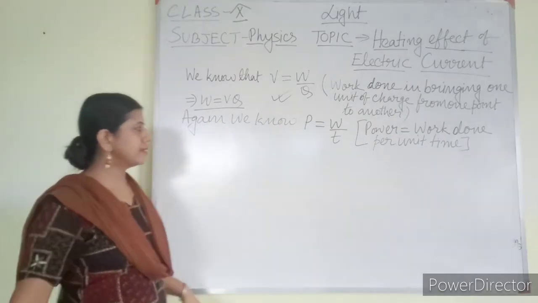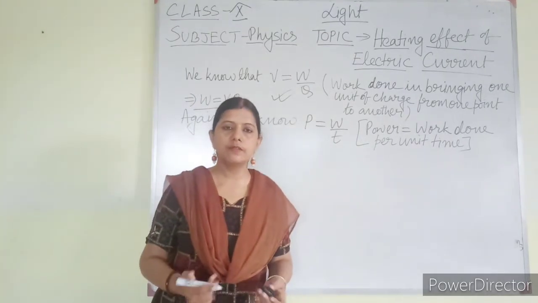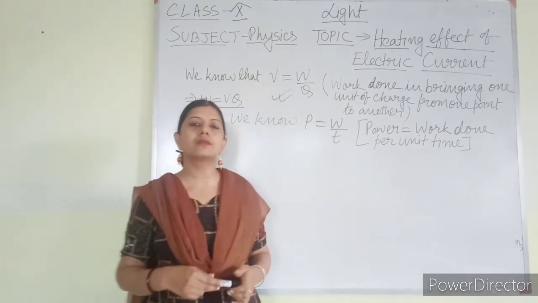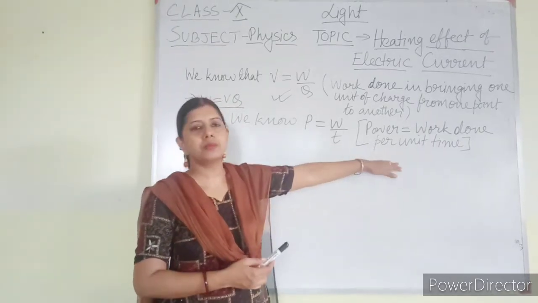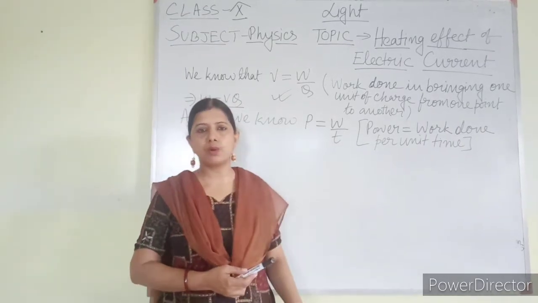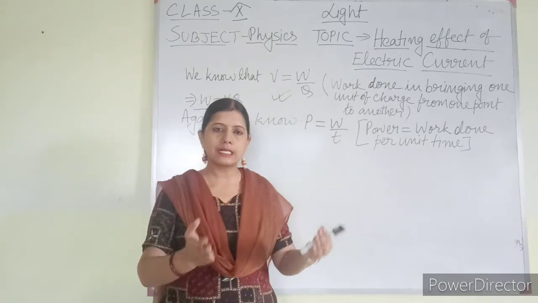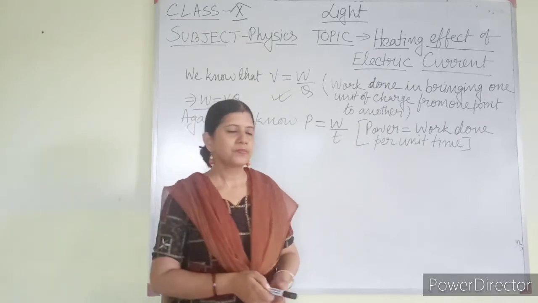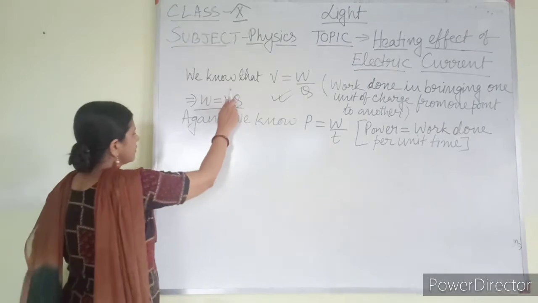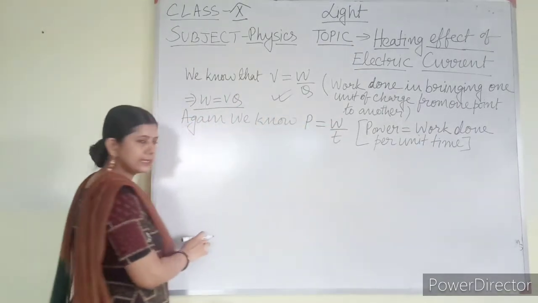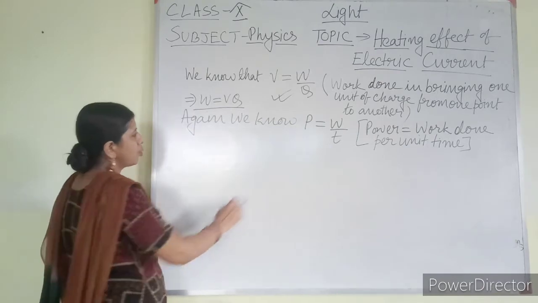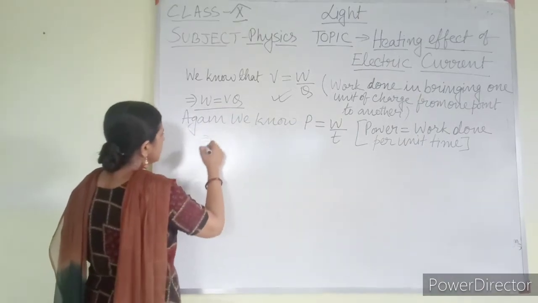Now I have to find out the power. In physics in class 9 you have learned about power. Power means work done per unit time. That is, what work has been done per unit time. So work done is V into Q. So power can be written as W by T in this form. Now what is W? I can write it here.